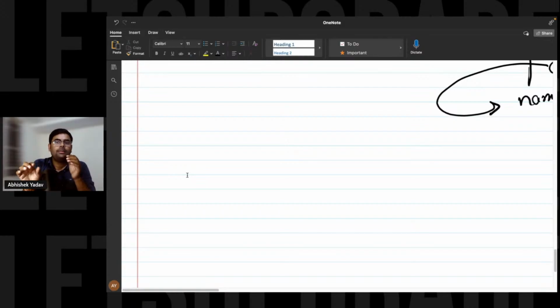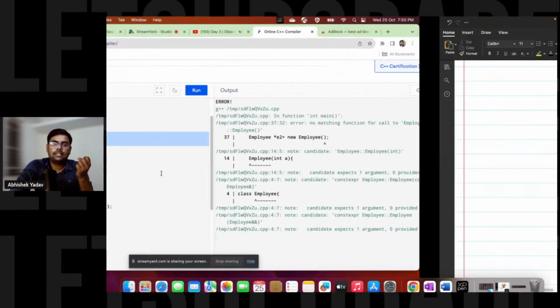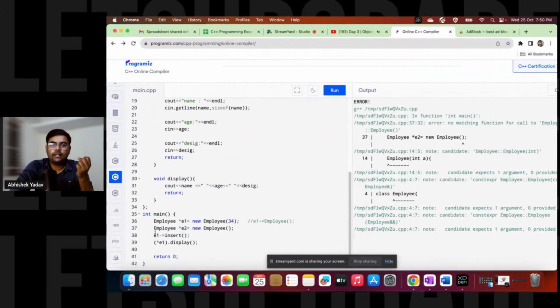If you have to create an object using the dynamic way, you have to use the new keyword, right? That new keyword is responsible for allocating memory inside the heap, and it will return the starting address of the memory block. That address you have to store somewhere, and for storing the address, we need a pointer. That's why we are using the pointer here, that is Employee star E1. That is clear.